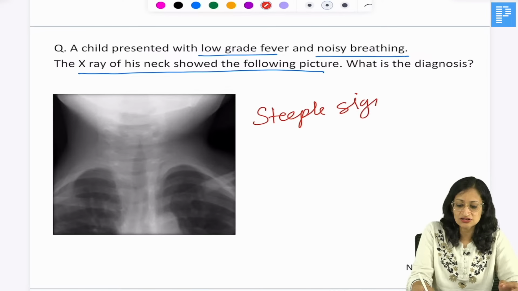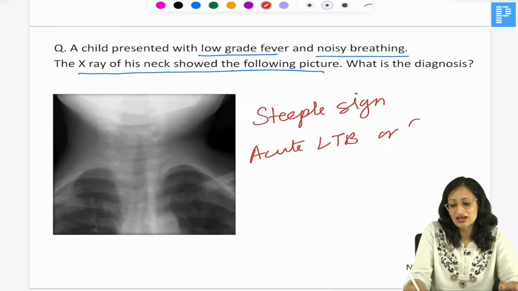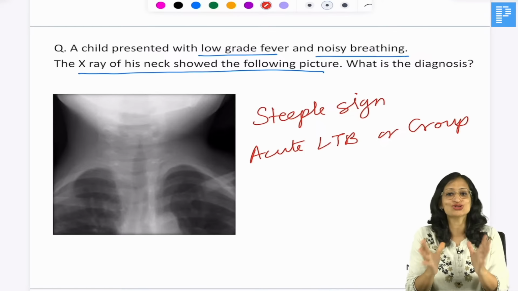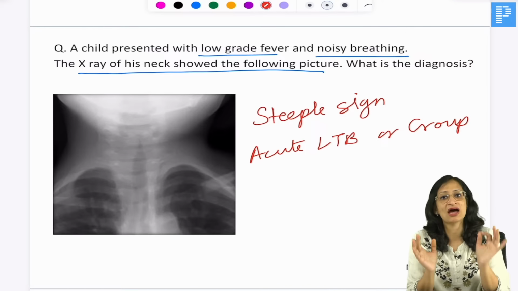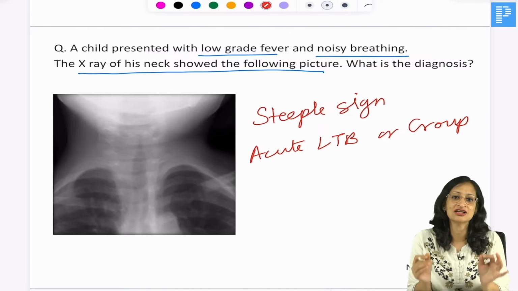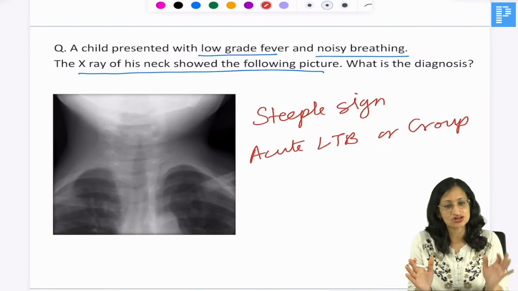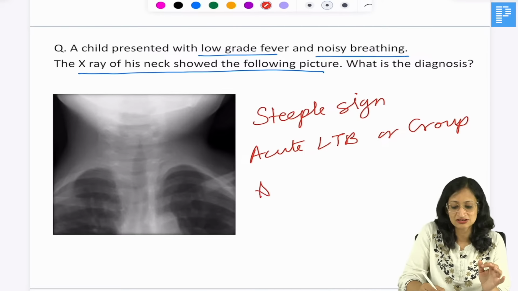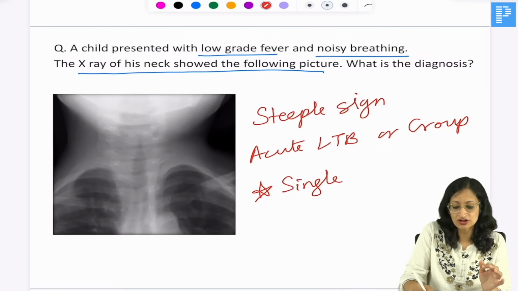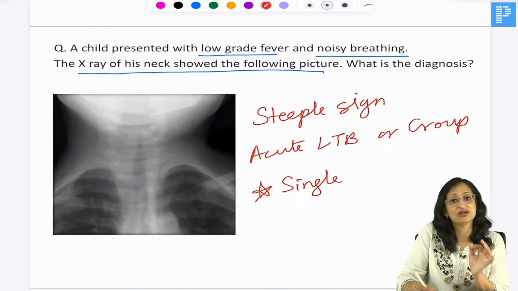Steeple sign, which is seen in acute laryngotracheobronchitis or croup, right? And this is a viral illness, the most common causative organism being parainfluenza virus. So what is the treatment of choice for a child with croup? Remember, there is no role of antibiotics as such. The treatment of choice is single dose dexamethasone. And in moderate to severe cases, you can give nebulized epinephrine as well.